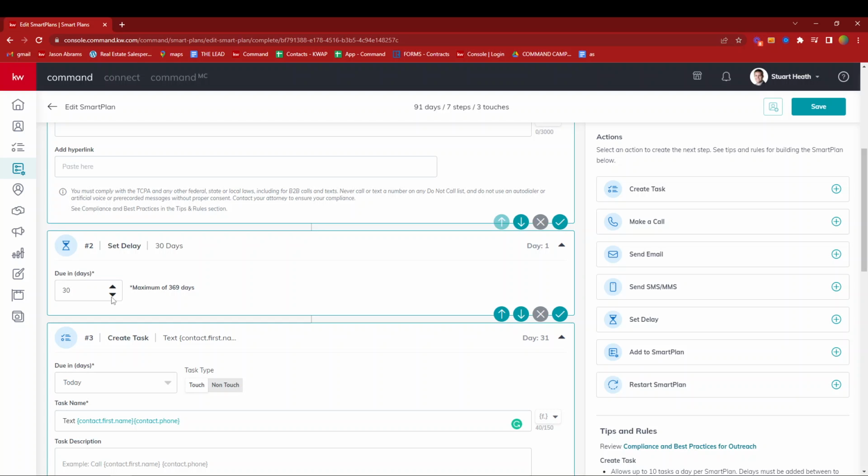So again, make sure you're active with your office, team meetings, coming to trainings, extracting pieces of nuggets that will be of great value to your database, and let them know throughout the week so that they can make educated real estate decisions, okay? So again, we're simply going to hit save, and we just created that smart plan.